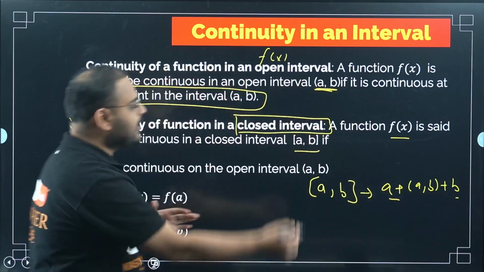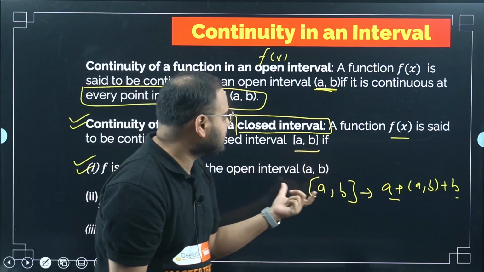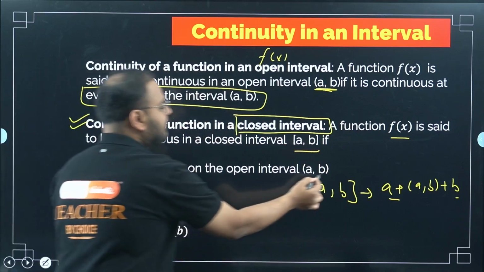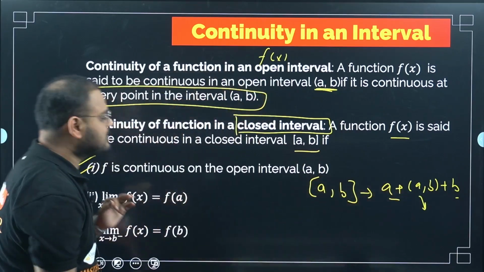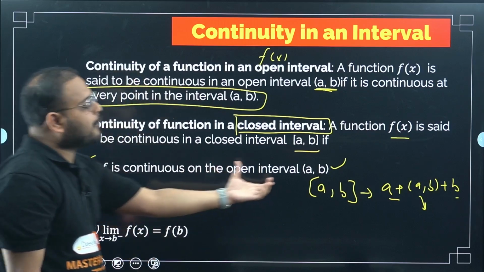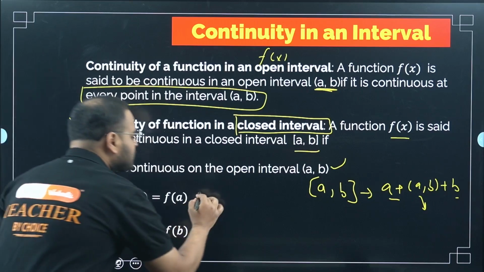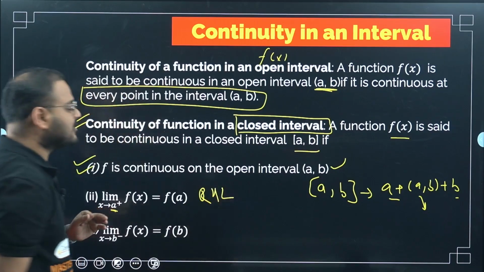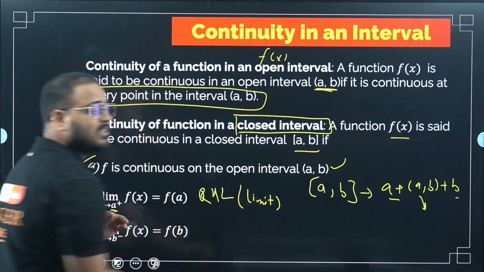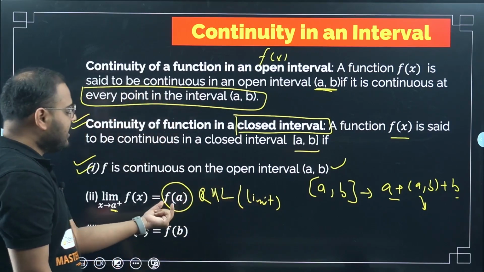Now breaking down the continuity. When can I say the function f(x) is continuous in the closed interval a, b? First statement: it should be continuous in the open interval, because the open interval is part of this set, so this should be true. Also at this value a, my RHL should exist. Basically my limit should exist and should be equal to f of a. Obviously, if the limit is existing, it has to be equal to f of a.